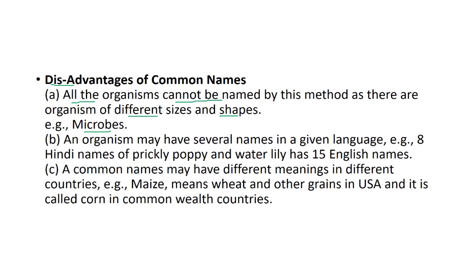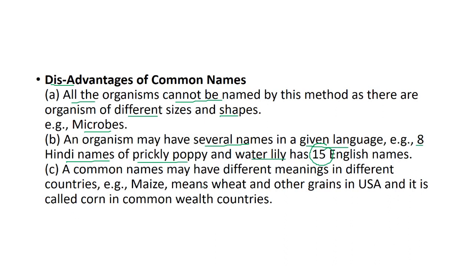Now, an organism can have several names in a given language. Say, for example, there are 8 Hindi names for prickly poppy, which is a plant, and water lily has around 15 English names. So, it is very difficult for the scientists to remember the common names. So scientific name is necessary.